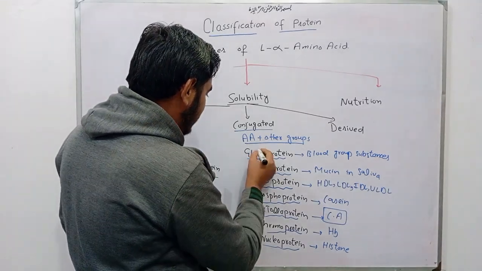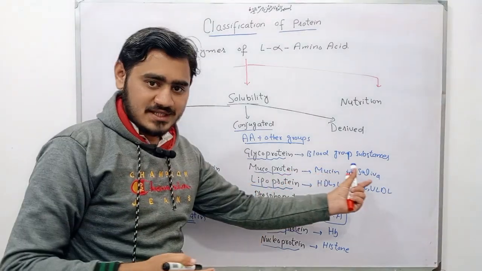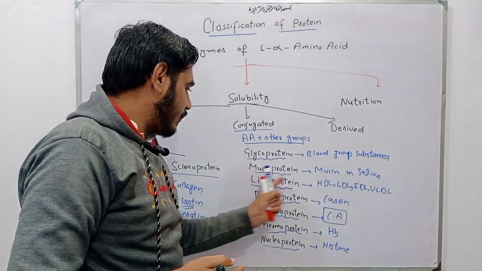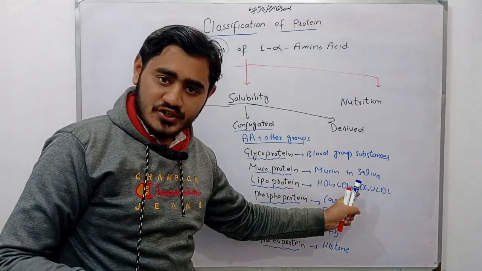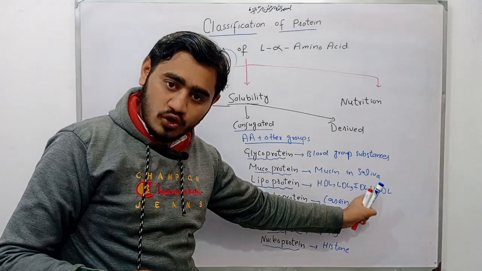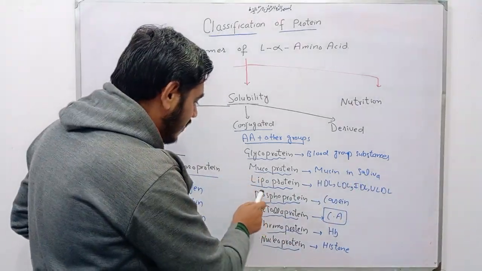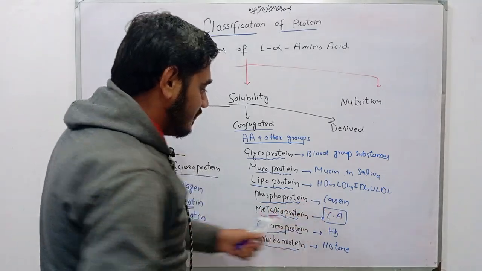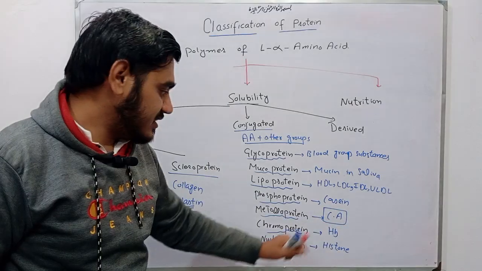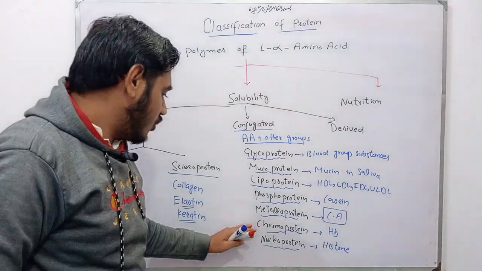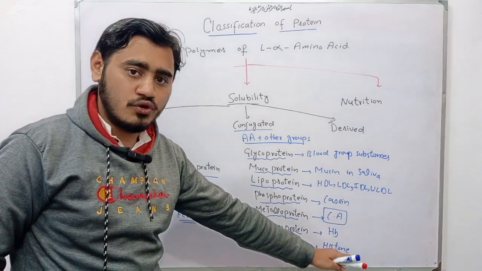Glycoprotein, the example is blood group substances. Mucoprotein, mucin in saliva. Lipoprotein examples are high density lipoprotein, low density lipoprotein, intermediate density lipoprotein, very low density lipoprotein, chylomicron. Phosphoprotein example is casein protein, which is present in milk. Metalloprotein example is carbonic anhydrase. It contains zinc as a metal. Chromoprotein example is hemoglobin, and nucleoprotein example is histone protein.